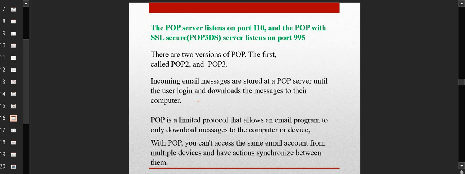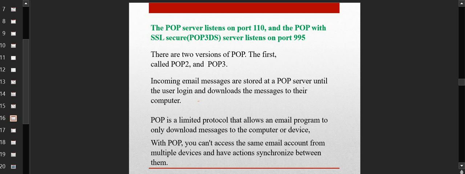So basically what happens, let's say I opened a mail on my mobile phone, and when I open the same email account on my computer, and I have read that mail from my mobile phone, I get to see that this mail is already read. So it is a kind of synchronization happening between the mobile phone and the computer through the same email. When you are using the POP protocol, you cannot get these syncing services, and you cannot access the same email account from multiple devices at the same time.